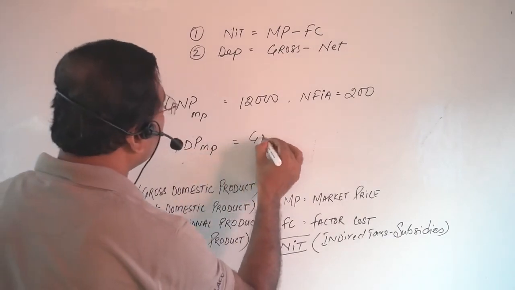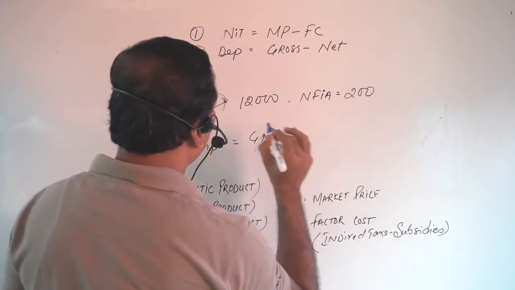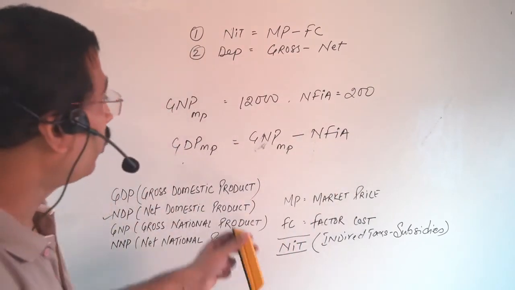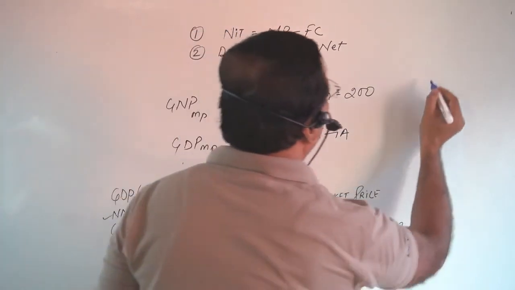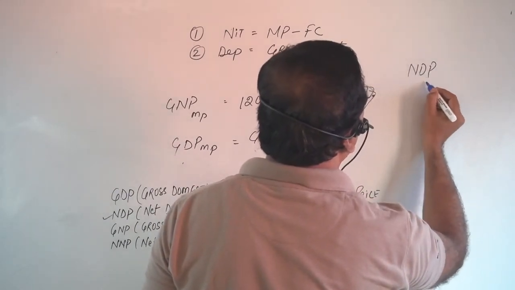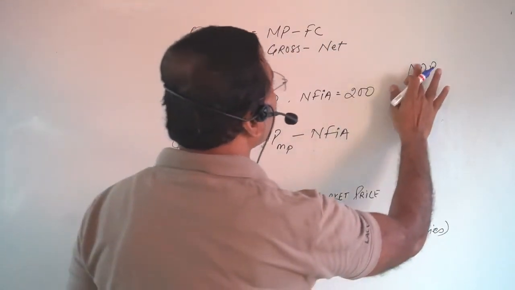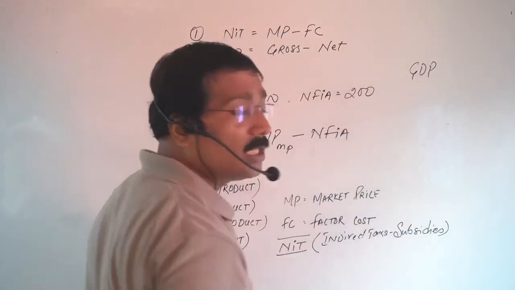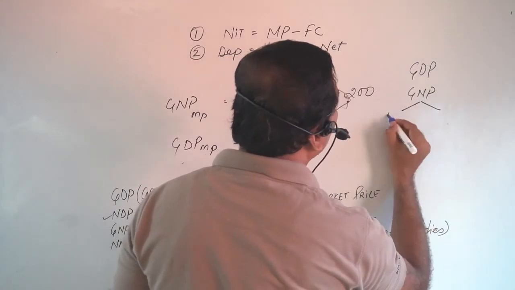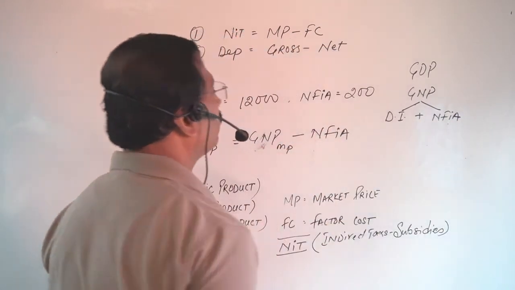So the formula will be GNP MP minus NFIA. How will the formula look here? GDP includes only the domestic income, whereas GNP includes both the things, domestic income plus NFIA.